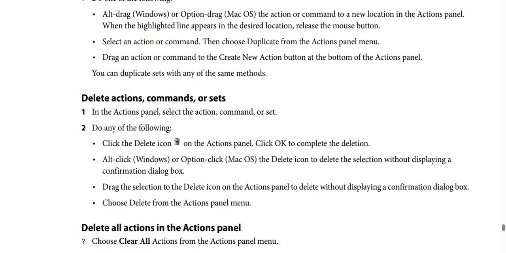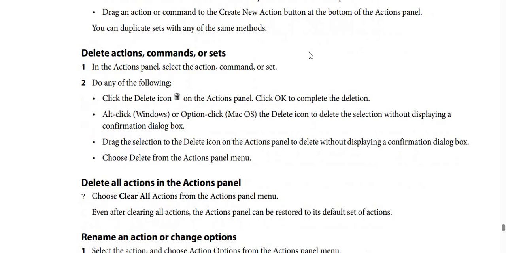Or select an action or command, then choose Duplicate from the Actions panel menu. Or drag an action or command to the Create New Action button at the bottom of the Actions panel. You can also duplicate sets with any of the same methods.